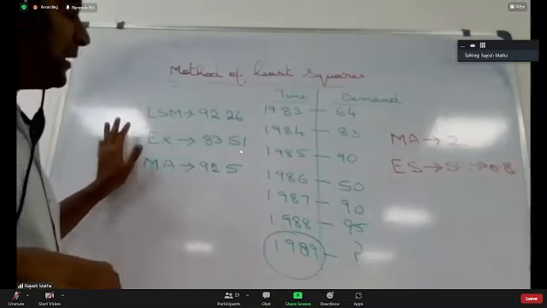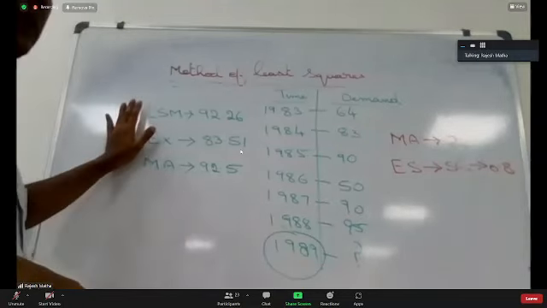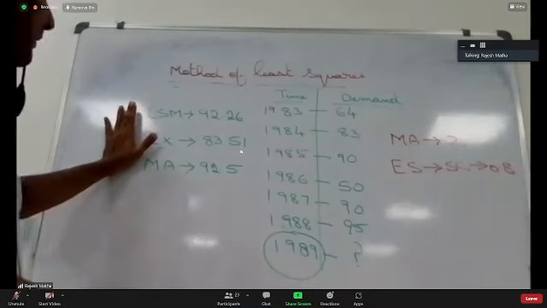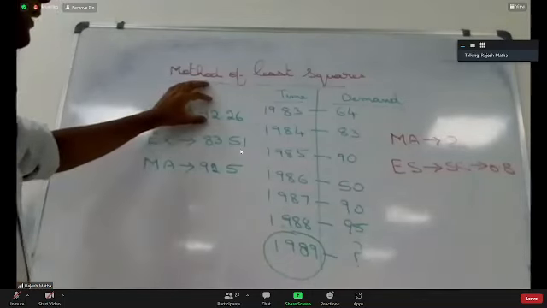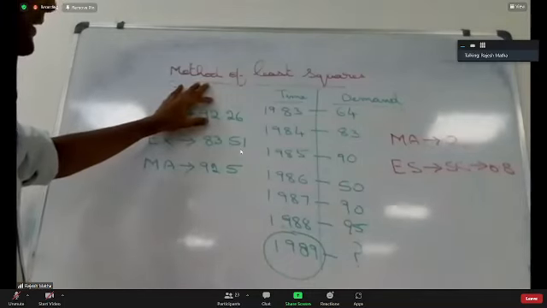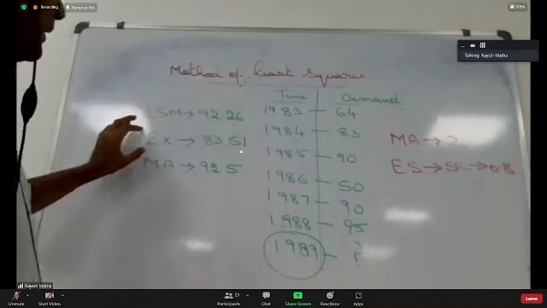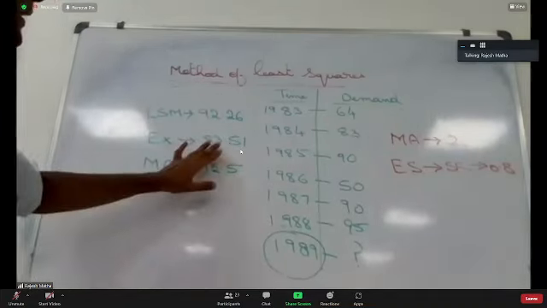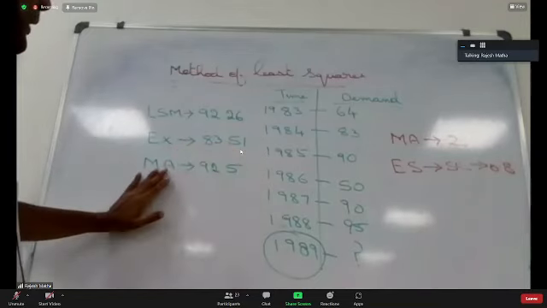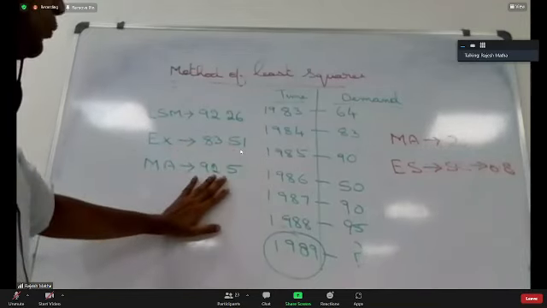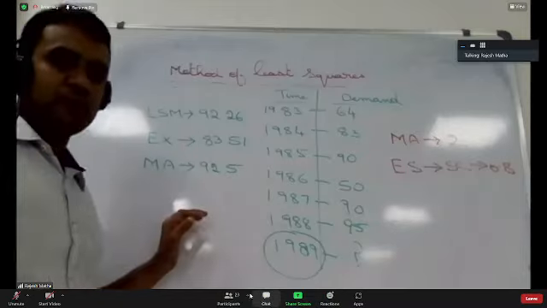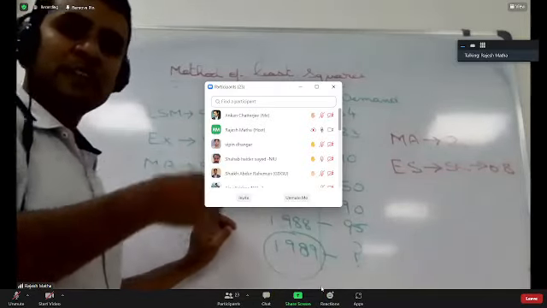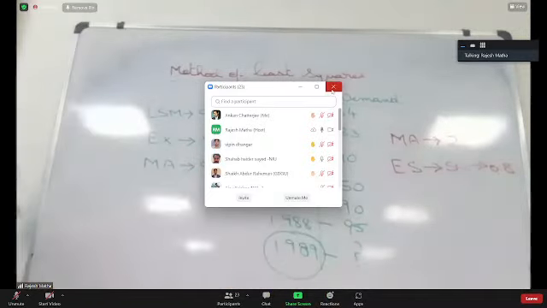So as long as I ask you what is the forecast, you can stop here. In the least square method, the forecast for the year 1989 is 92.26. In the exponential smoothing method, it is 83.51. In the moving average method, it is 92.5. These are the forecasts. If I ask you which one is the best forecast, then you have to work.